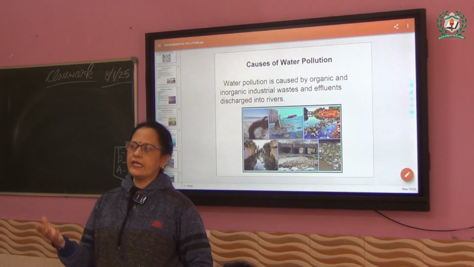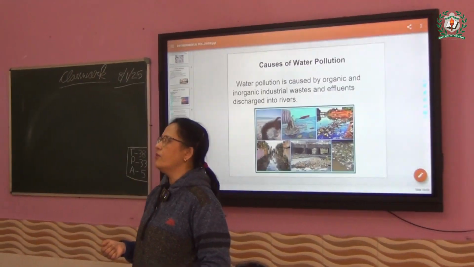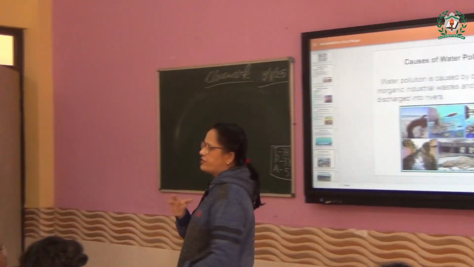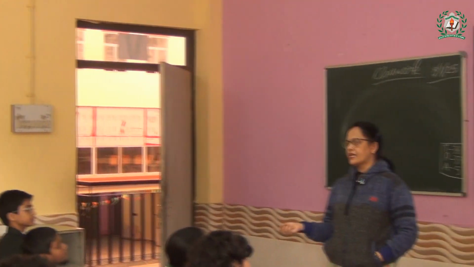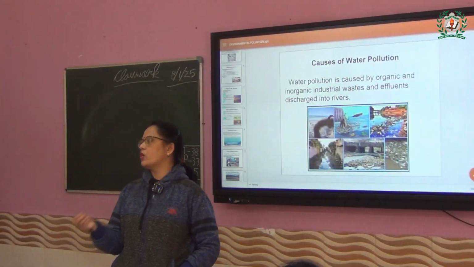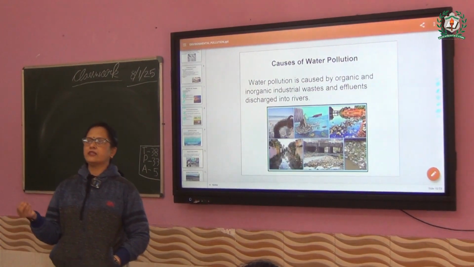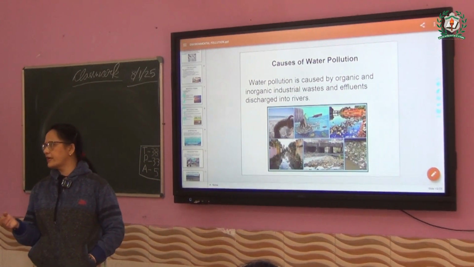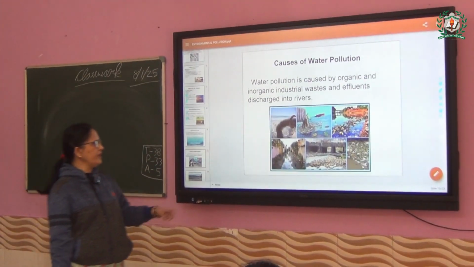But from where are we getting the harmful substances? From industry, when they are draining the wastage from the industries directly into the water. And sometimes from our sewage also, from households. The wastewater, we are draining directly into the river or pond, whatever lake, like that. That time the water gets contaminated with harmful materials and becomes polluted.